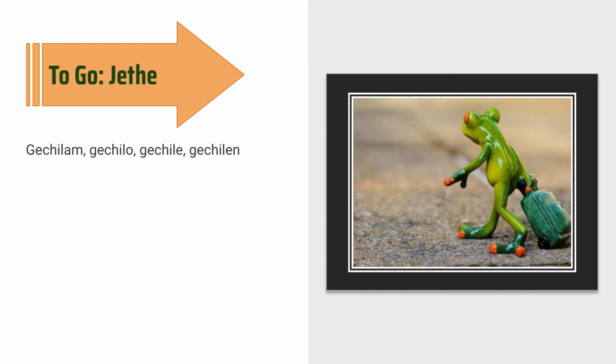Our first one is going to be to go, jete. In past tense, I'm just going to say the pronoun and the verb conjugation together. So this is past tense. Ami gechilam, o gechilo, tui gechile, apni gechilen. This is present tense. Ami jacchi, o jacche, tumi jaccho, apni jacchen. And lastly, the future. Ami jabo, tumi jabe, o jabe, apni jaben.